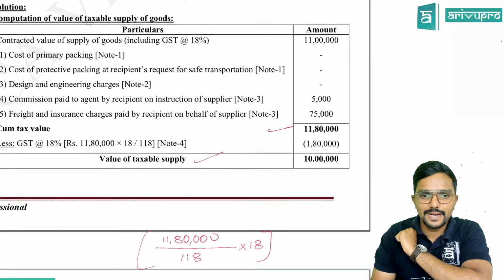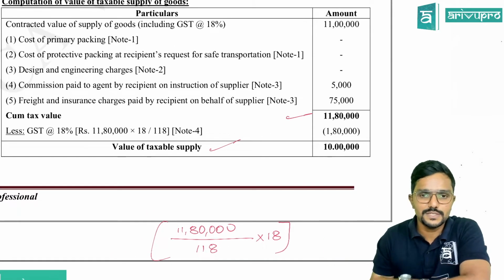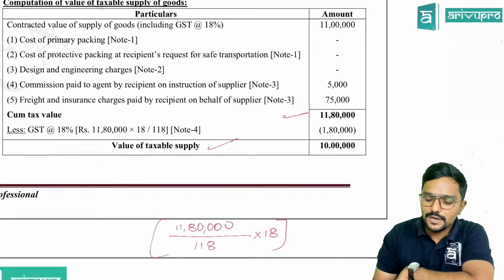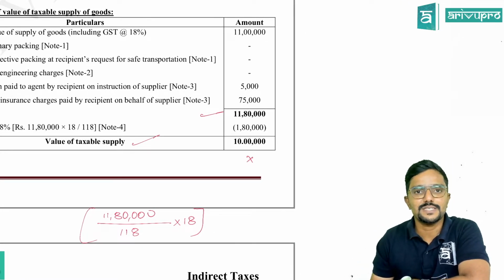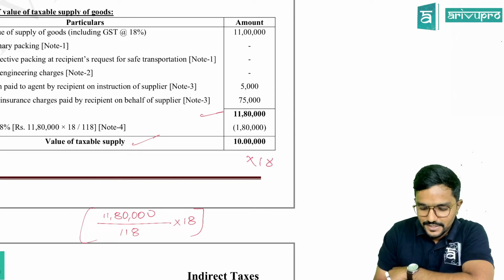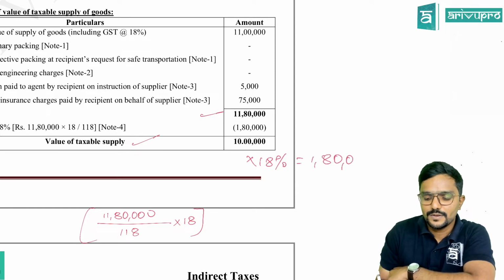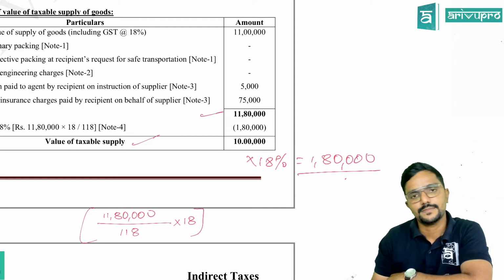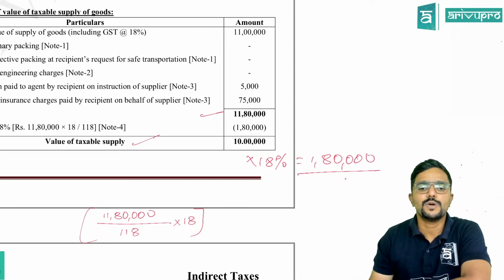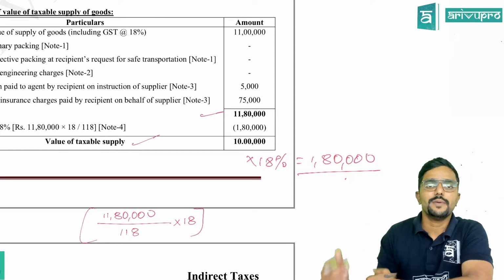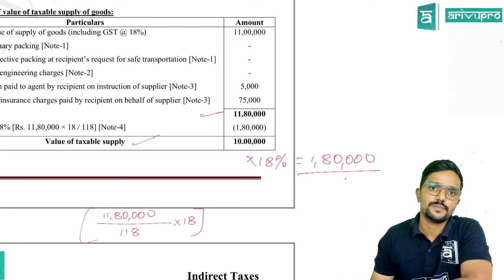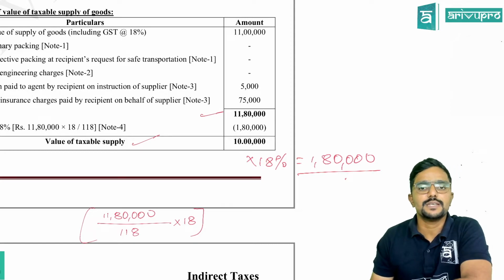So you will get 11,80,000, which is total value inclusive of GST. So remove GST from that, and you can again see on 10 lakh the supplier is liable to pay GST. How much? 18%. If you calculate, you will get GST same 1,80,000 only. So supplier is liable to pay totally 1,80,000. So if by chance he is short paid, whatever remaining amount is there, he has to pay it, along with, if by chance there is any delay in the payment of that only, assume.